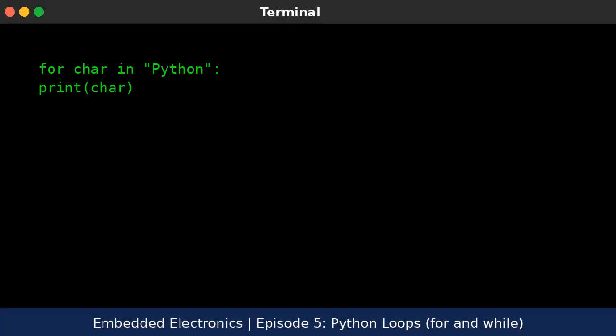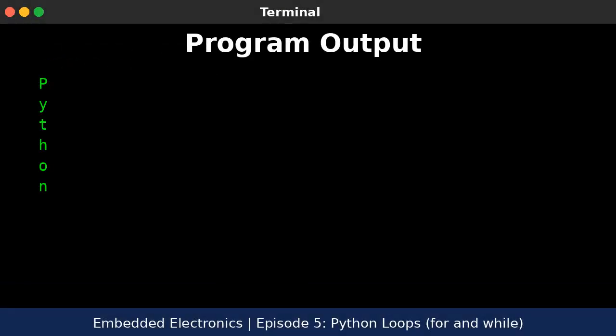This for loop iterates through each character in the string Python and prints them one by one. The output of example 2, iterating through a string is as follows. Python.